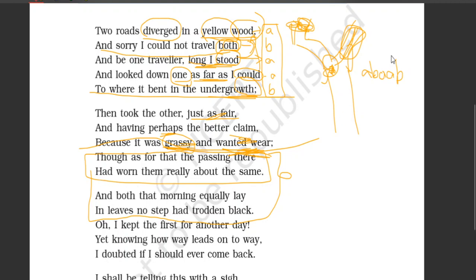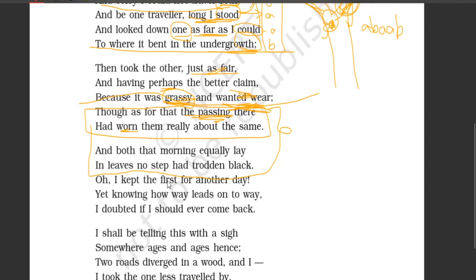Just now what did he say? He said that this road is grassy and it wanted people to walk upon it. It is a new road. But what is he saying right now here? Though as far as the passing is considered, it had worn them really about the same. Both the roads are really worn about the same. For example, if 100 people walked upon this road, 100 people had walked upon the other road. So both the roads are equally used by the people.